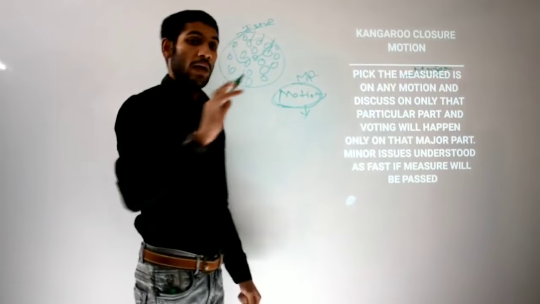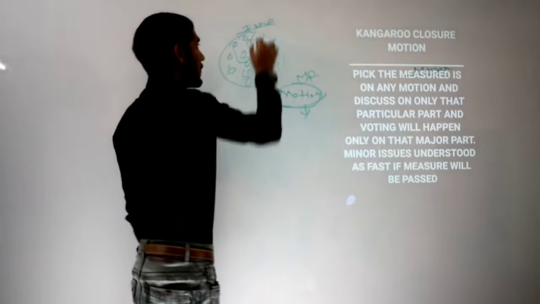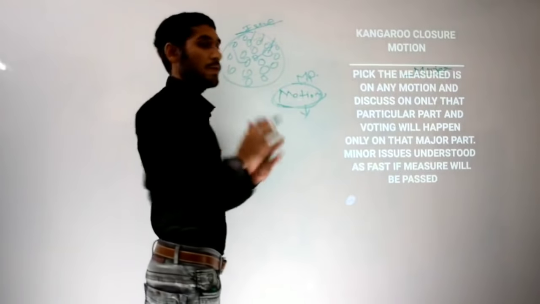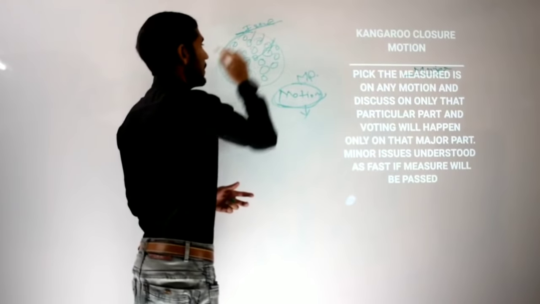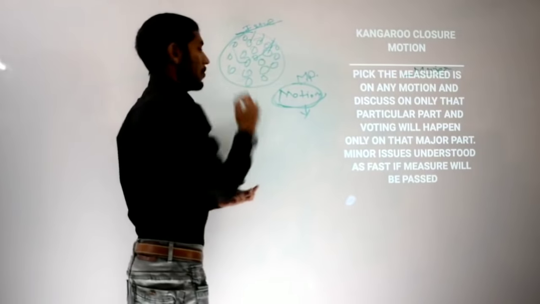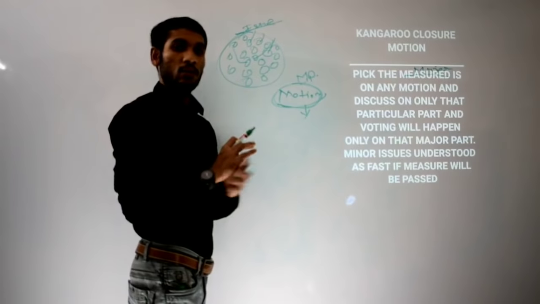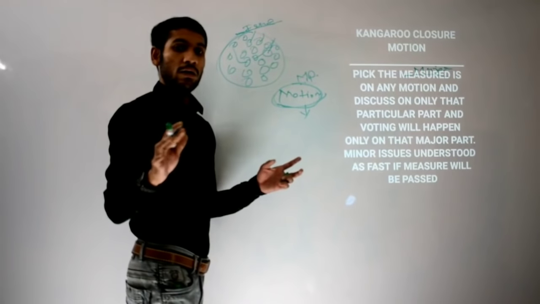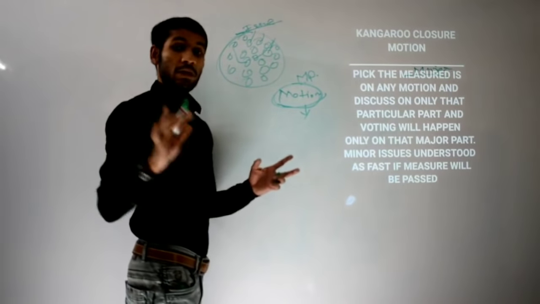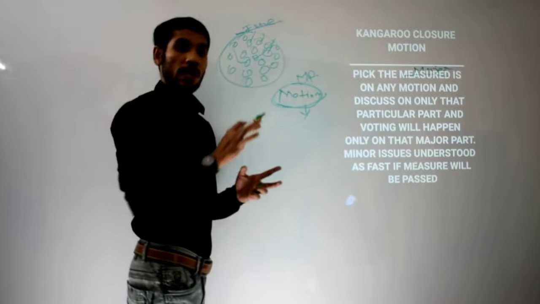So first of all, see what kangaroo closure motions are. Any issue on which a motion has been tabled in the parliament, even in the Lok Sabha or Rajya Sabha, and discussions and debates are going on. There is a lot of discussion and debate going on, but it doesn't give any particular results. Time is lapsing, time is being consumed, extra time is consumed too.